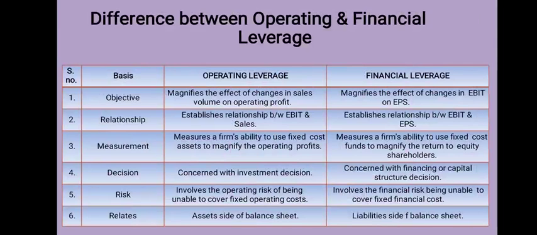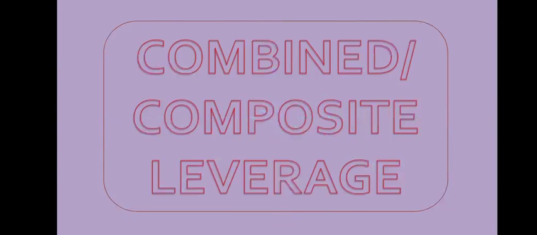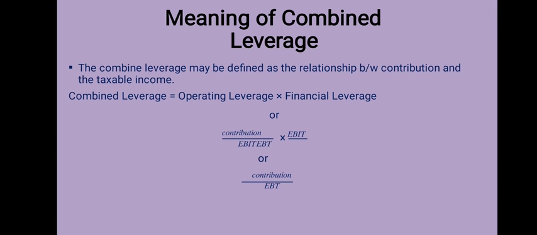Thus, we have seen the main difference between financial and operating leverage. Now, we study combined or composite leverage. Meaning of composite or combined leverage: the combined leverage may be defined as the relationship between contribution and the taxable income. So we can say combined leverage equals operating leverage into financial leverage, where the formula of operating leverage is contribution upon EBIT, into the formula of financial leverage, EBIT upon EBT.